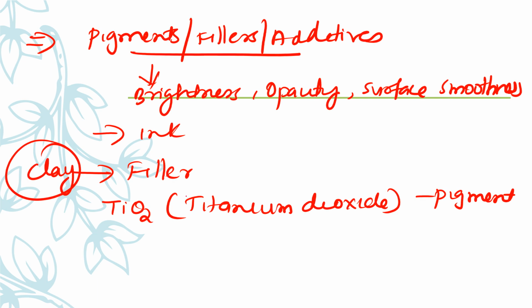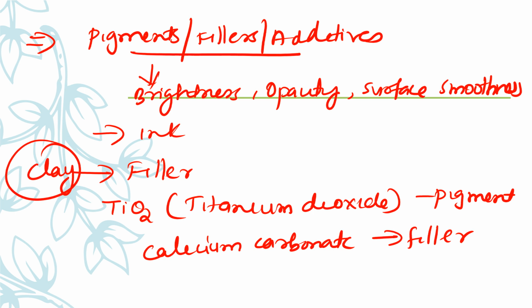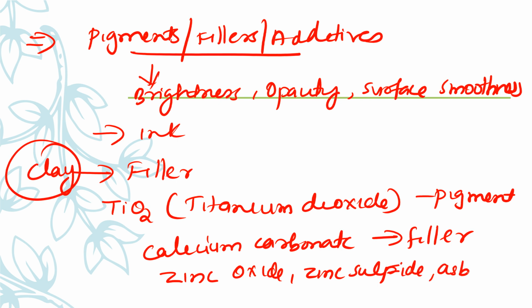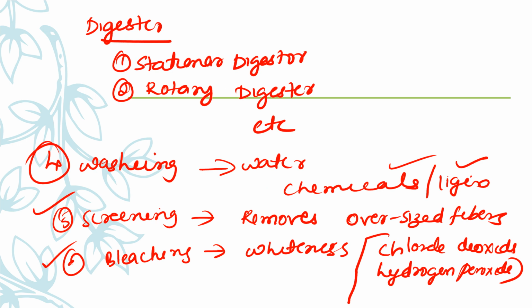The next filler which we are using is calcium carbonate. Calcium carbonate is also used as a filler to impart improved brightness, opacity and ink receptivity. Other fillers which are used are zinc oxide, zinc sulfide and asbestos, etc. So all these are other types of fillers. The most common way to impart color to paper is to add soluble dyes or colored pigments to the paper. So that is about the pigments, fillers and additives.